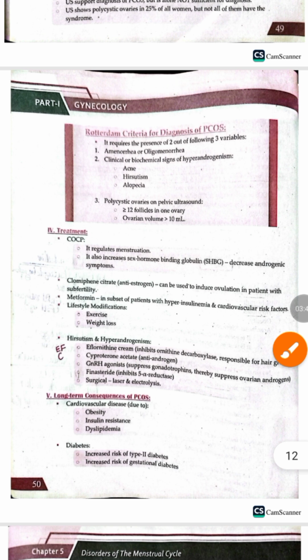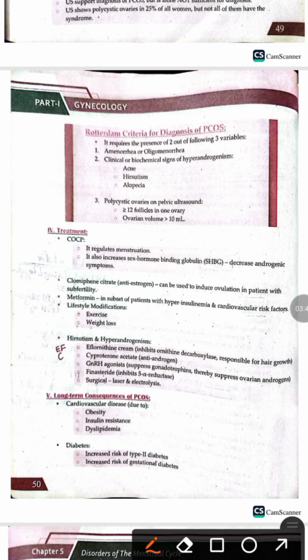Now there is a specific criteria known as the Rotterdam diagnostic criteria for PCOS. This criteria requires the presence of two factors out of the following three variables. The first one is that the PCOS female has either amenorrhea or oligomenorrhea, and the second one is that they have clinical signs of hyperandrogenism, like acne, hirsutism, or alopecia. And the third important factor is polycystic ovarian morphology on ultrasound, which shows more than 12 follicles in one ovary, and there is an increase in the ovarian stroma, or the ovarian volume is more than 10 ml.